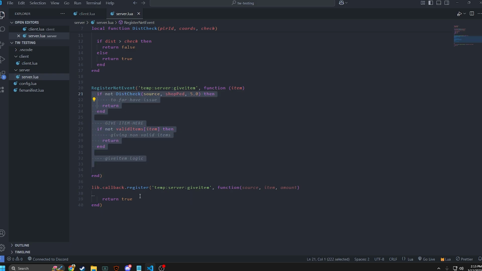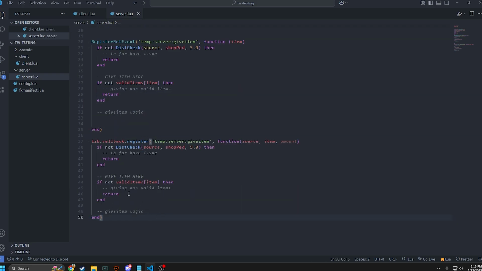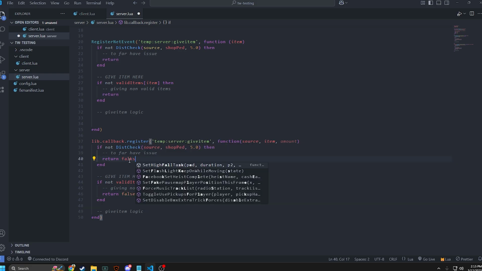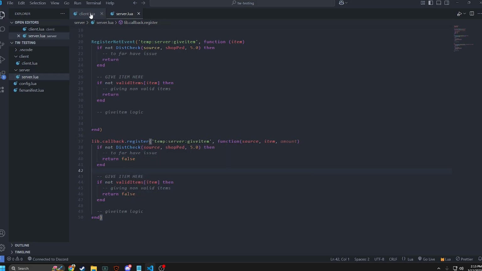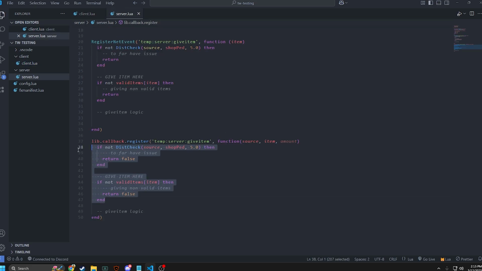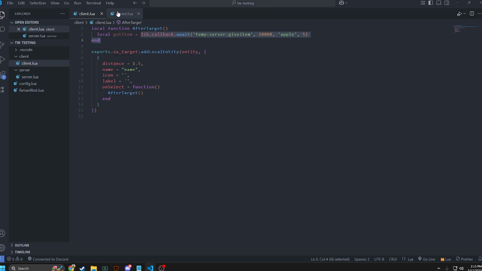So if we put our entire check into here, so return false, and here we do return false, we can go back to here and do local got item. And got item will be our variable for what this callback returns. So if any of these checks go through, then it's going to return false here, and you can do whatever logic you want here.